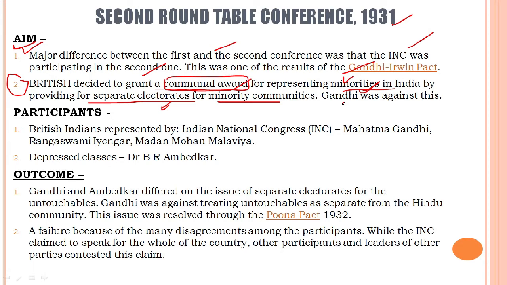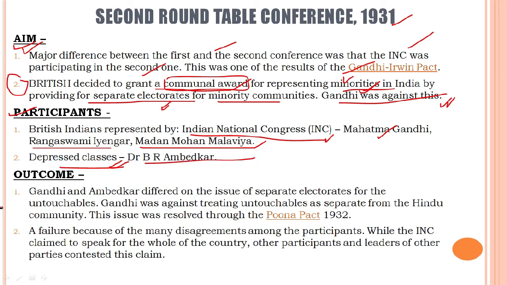Gandhi was against this because Gandhi could smell the difference and what that difference could lead to in the coming years. So who participated in this second roundtable conference? We see that British Indians were represented by the Indian National Congress, Mahatma Gandhi, Rangaswamy Iyengar and Madan Mohan Malviya. Depressed classes were represented by Dr. B.R. Ambedkar.